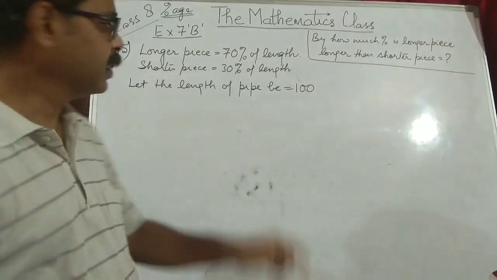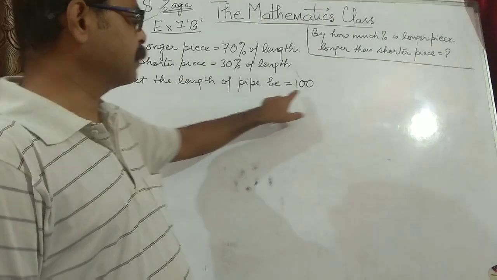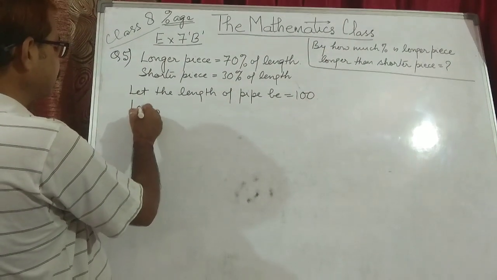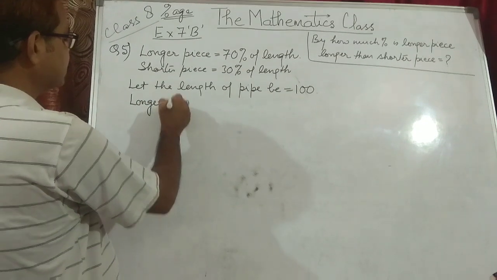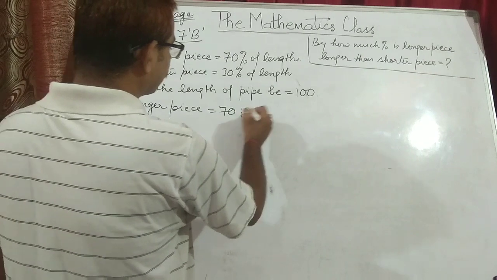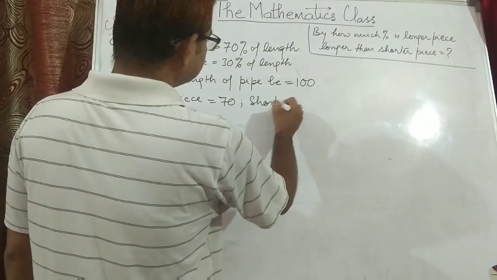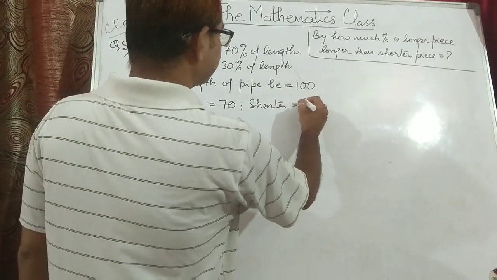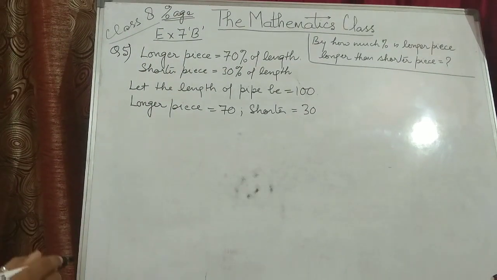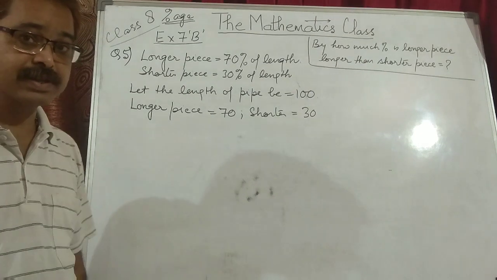First of all, what we have assumed, let the length of the pipe be 100%. So the longer piece will be 70, and the shorter will be 30.